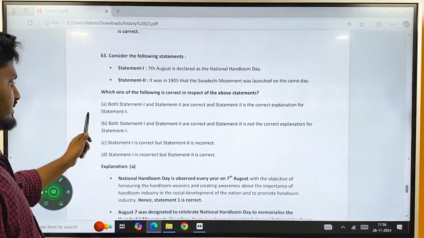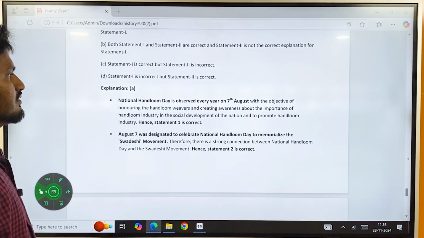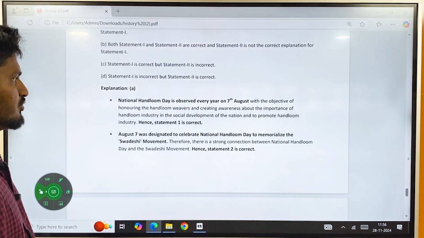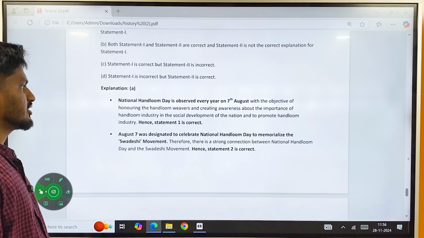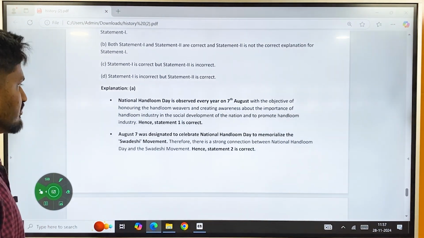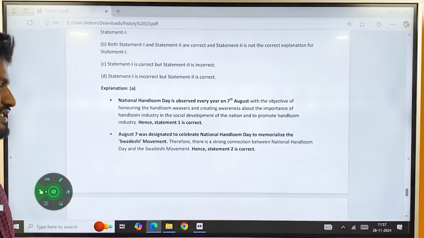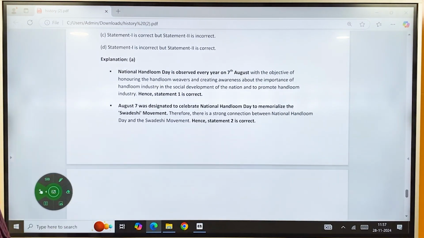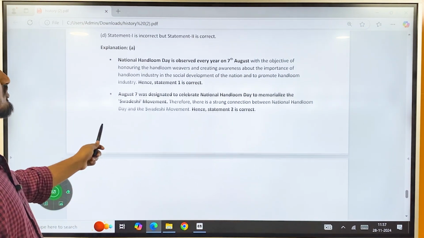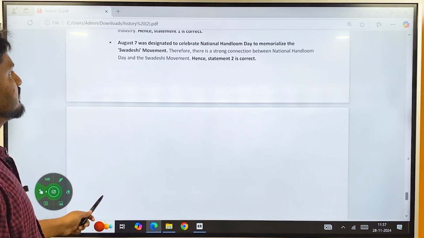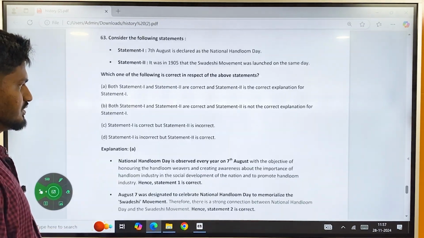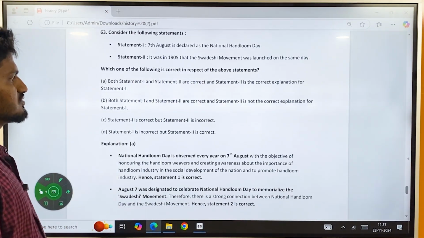National Handloom Day is observed every year on 7th August with the objective of honoring the handloom weavers and creating awareness about the importance of the handloom industry in the social development of the nation and to promote the handloom industry. Hence statement 1 is correct. August 7 was designated to celebrate National Handloom Day to commemorate the Swadeshi movement. Therefore, there is a strong connection between National Handloom Day and the Swadeshi movement. And statement 2 is correct. So it is on the same day that the Swadeshi movement was launched.